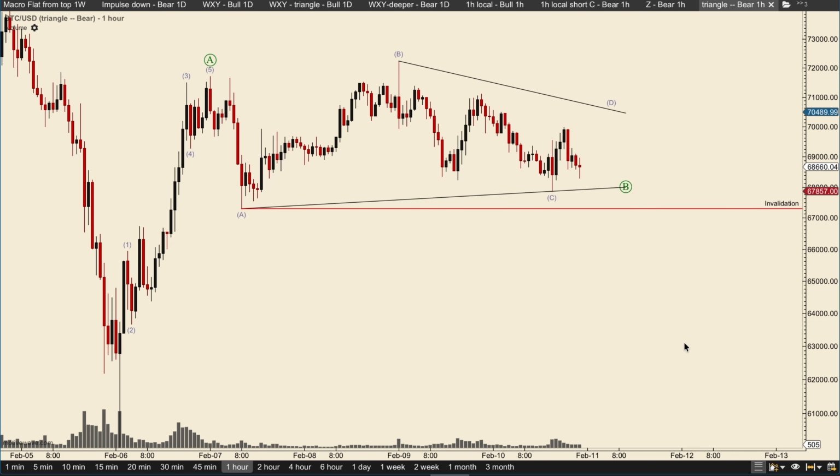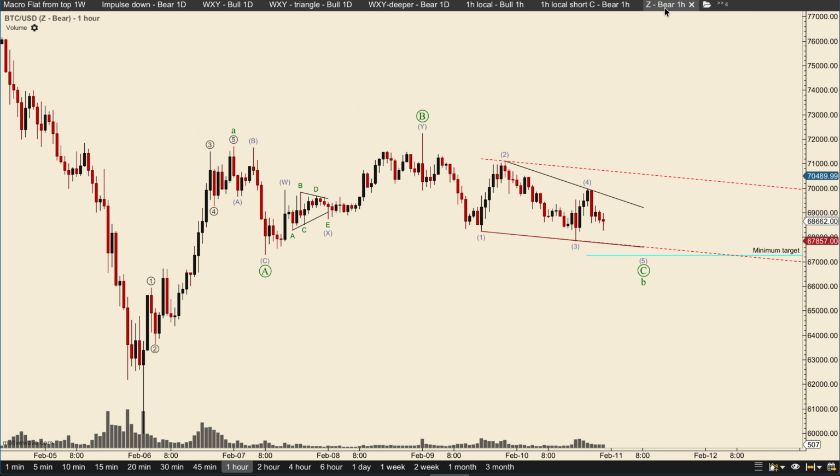The thing here is that the most common wave in a triangle to be a complex structure is wave C, and we got that, so that works fine with this scenario with wave B being a triangle. Although triangles are not common, that is one of the more uncommon structures, it works fine in this case, as long as we don't take out the invalidation here.